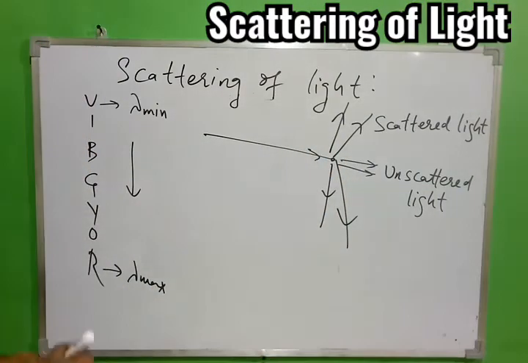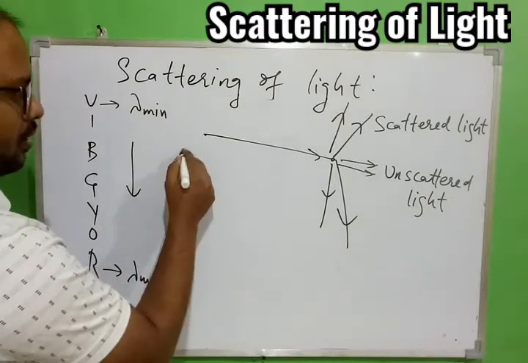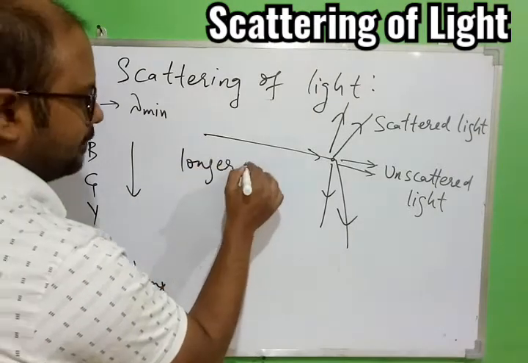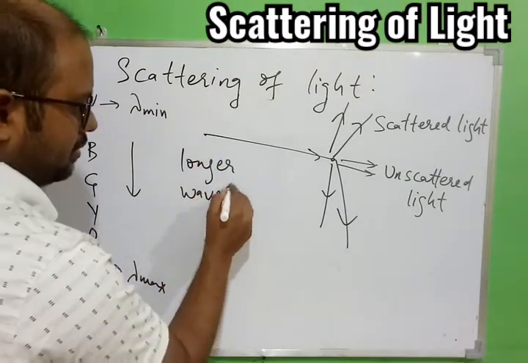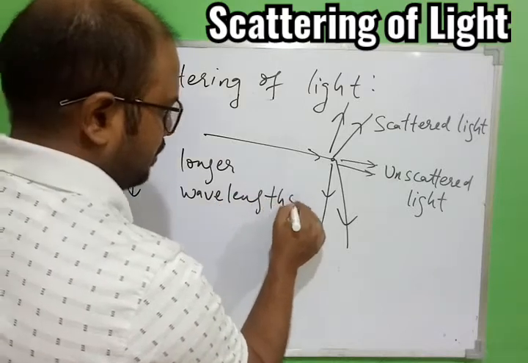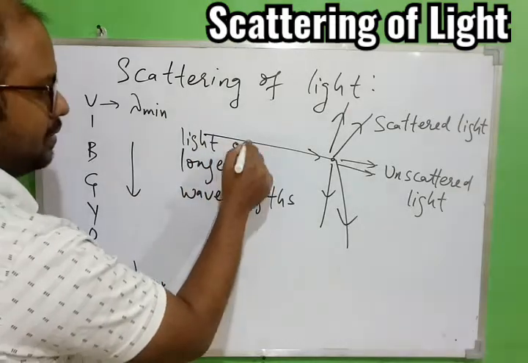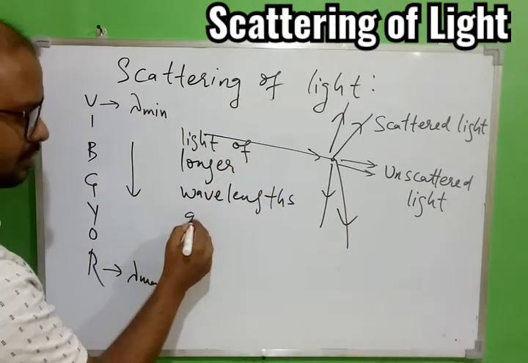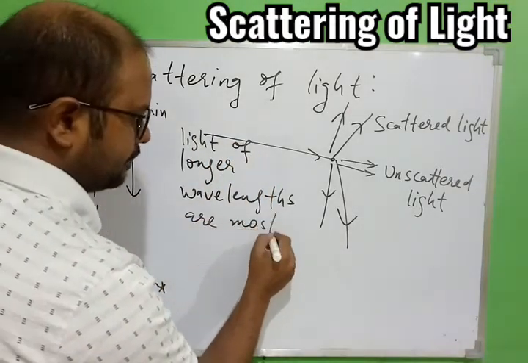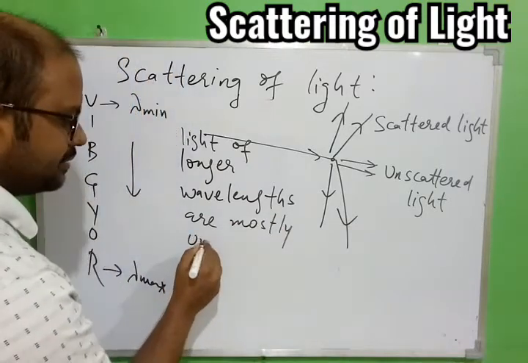So here one thing you have to remember: light of longer wavelengths is mostly unscattered.